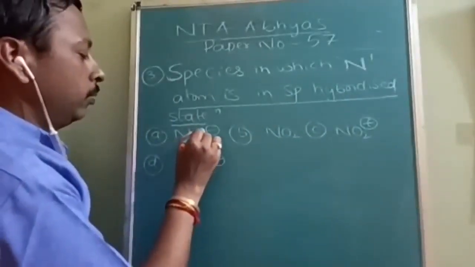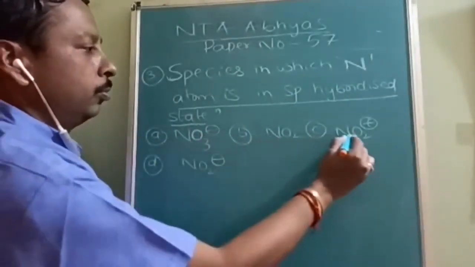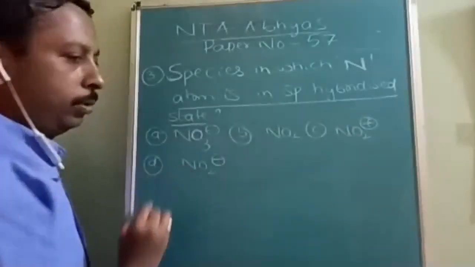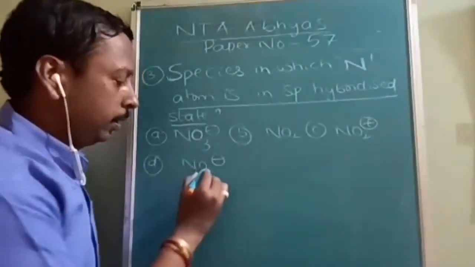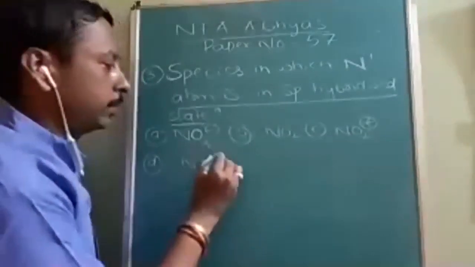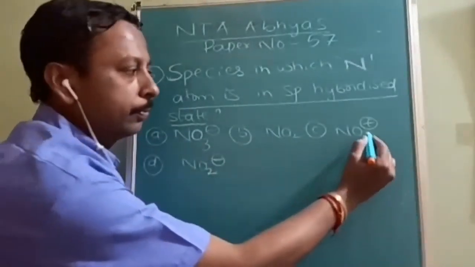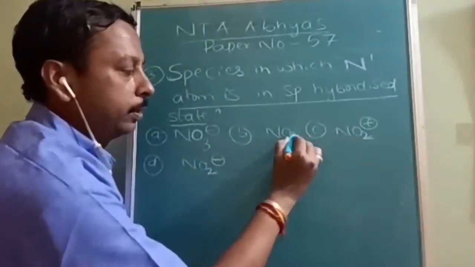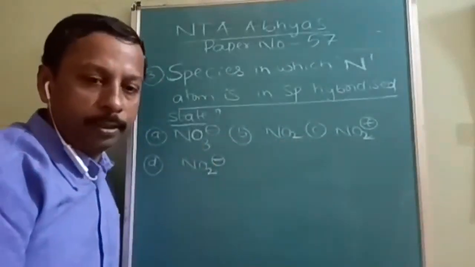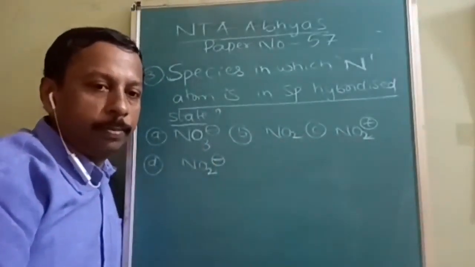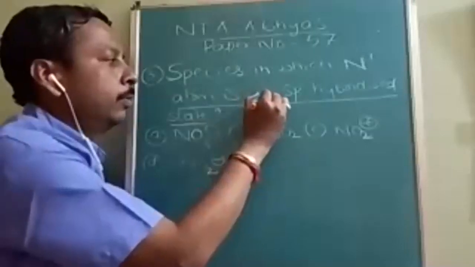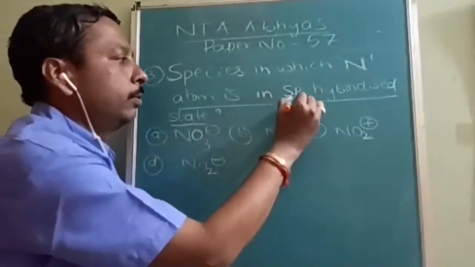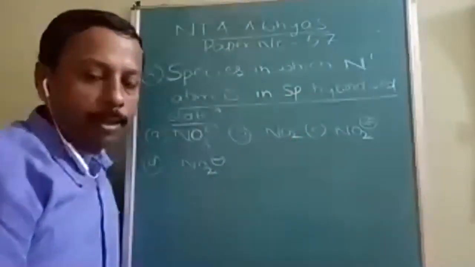Options are NO3 minus, NO2, NO2 plus, and NO2 minus. So the answer should be sp hybridized. What should be the hybridization state of nitrogen? It should be sp hybridized.